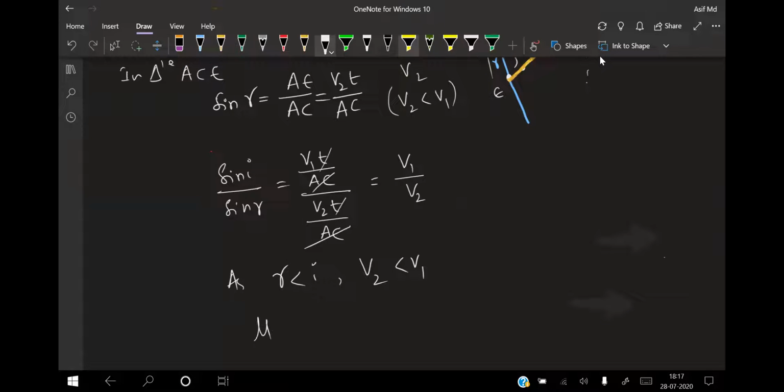You know from ray optics, refractive index mu1 is equal to c by v1, and similarly, mu2 is equal to c by v2.